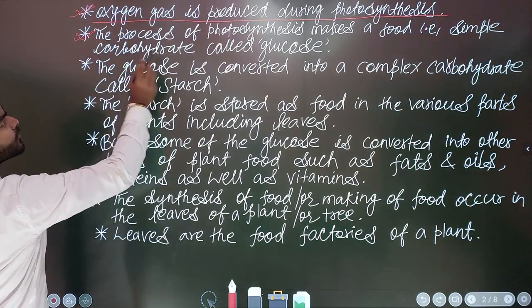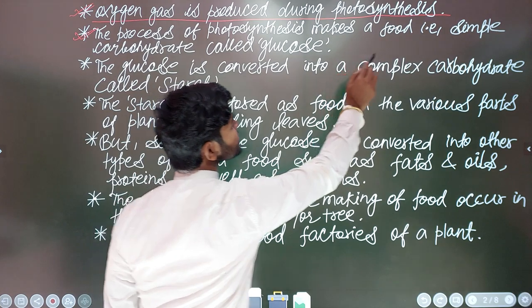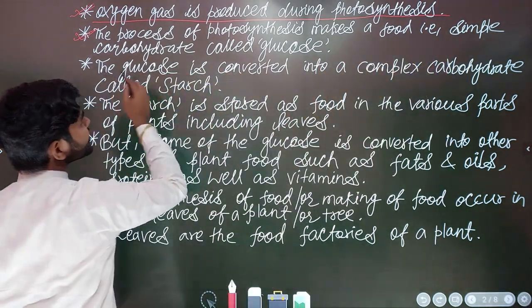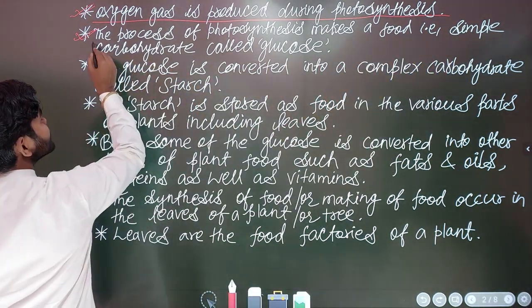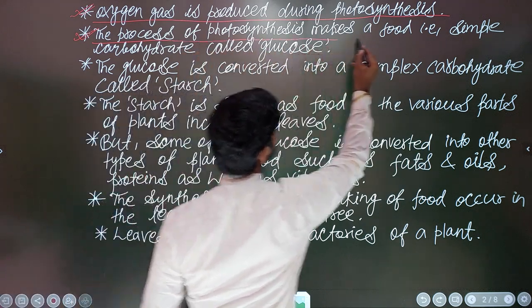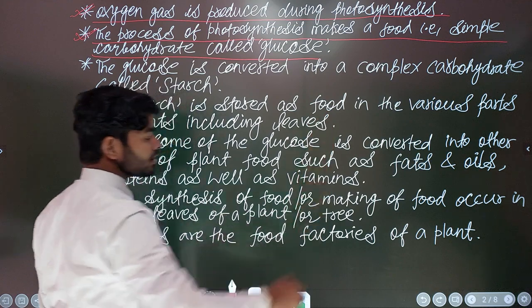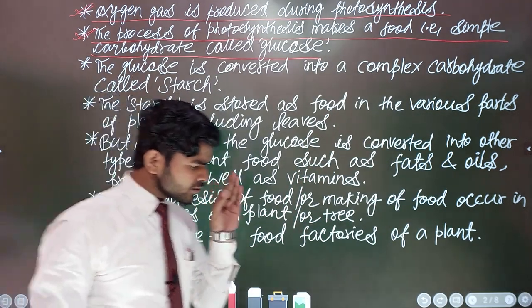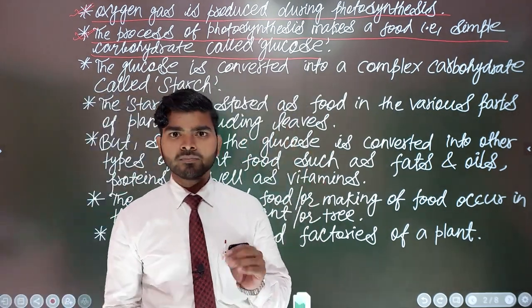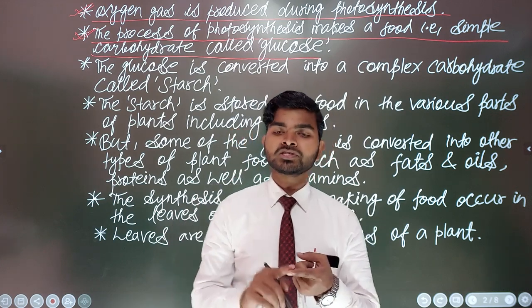I have written that the process of photosynthesis makes a food that is a simple carbohydrate called glucose. So this point is also important for your examination. So this must be remembered. The question arises here: why do plants do a process called photosynthesis?